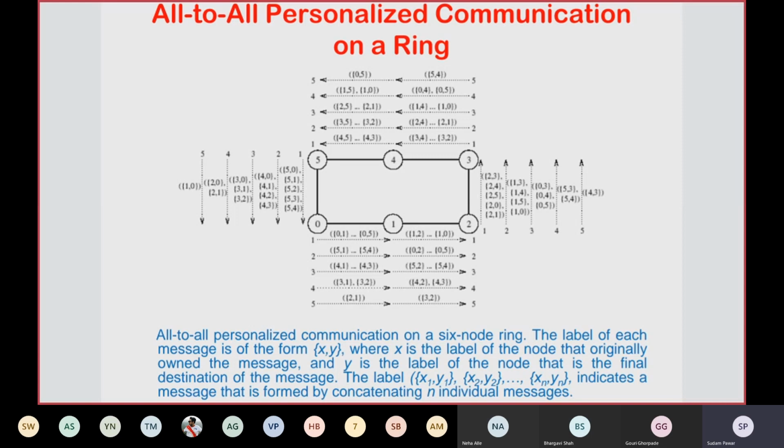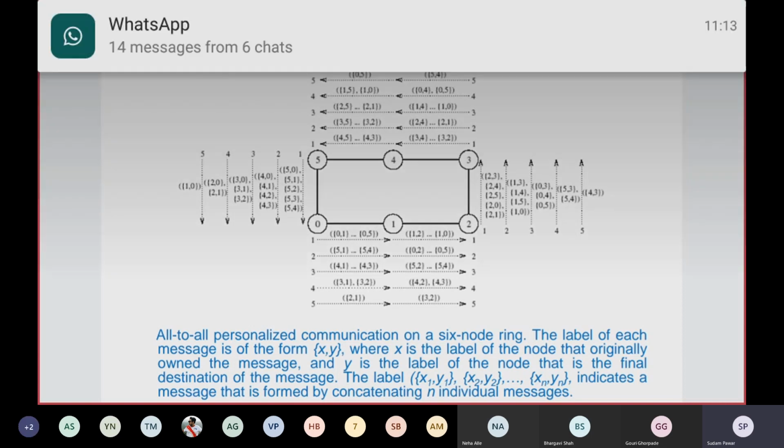If you see there, 0 will have the messages for 1, 2, 3, 4, 5. Then 5 will have the messages for 0, 1, 2, 3, 4. So in the first step, everyone has messages and will send that collection of messages forward to the next node in that particular ring network. That is, 5 will send to 0, 0 will send to 1, 1 will send to 2, 2 will send to 3, 3 will send to 4, and 4 will send to 5.